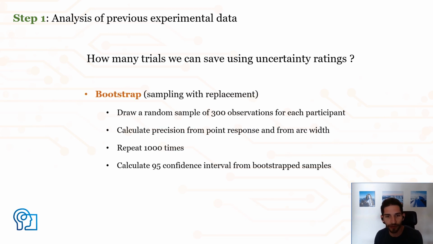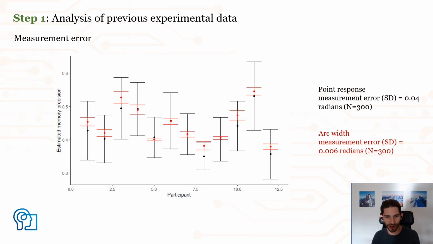In order to do that, I ran a bootstrapping simulation. From each participant, I drew a random sample of 300 observations. And for those 300 observations, I calculated 2 separate measures of precision, from the point responses and from the arc width. Then I repeated that 1,000 times, and I calculated the confidence intervals of each of those 2 measures. The relative width of these 2 confidence intervals will tell us whether the new procedure is actually better than the old procedure. And here are the results.